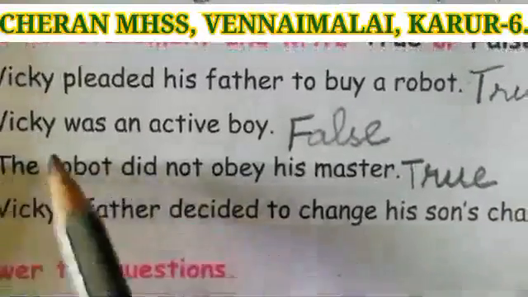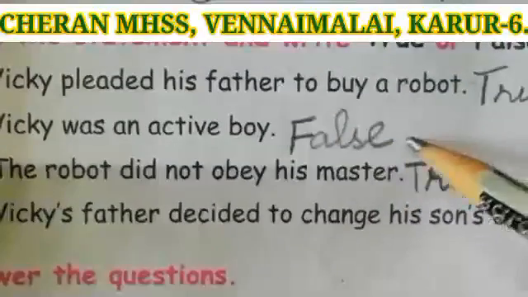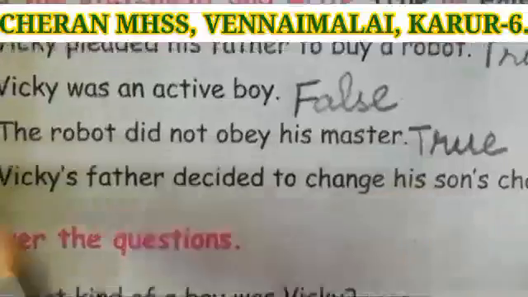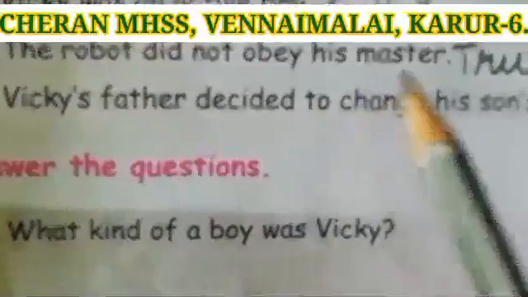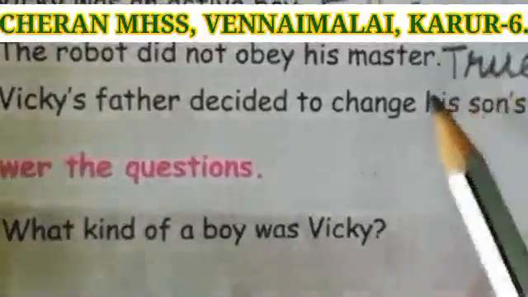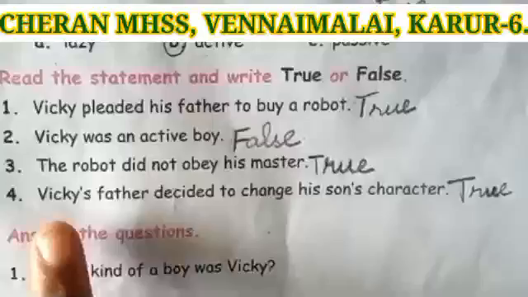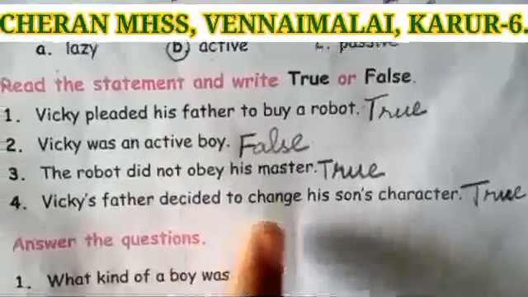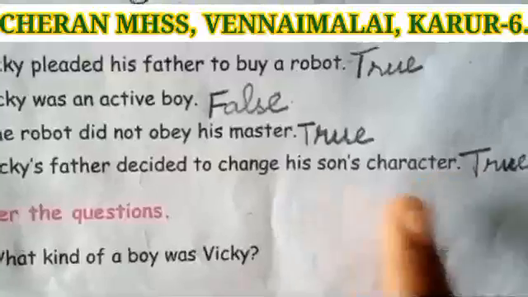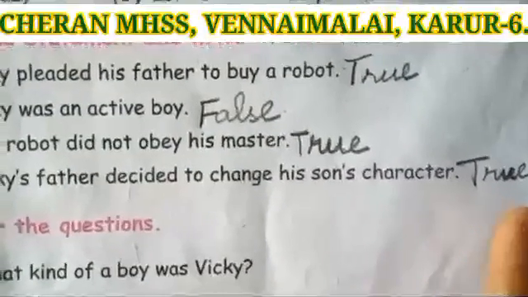Second one, Vicky was an active boy. This statement is false. So you have to write the answer false here. Okay. The robot did not obey his master. This statement is true. So you have to write the answer true here. Vicky's father decided to change his son's character. This statement is true. So you have to write the answer true here. Okay.